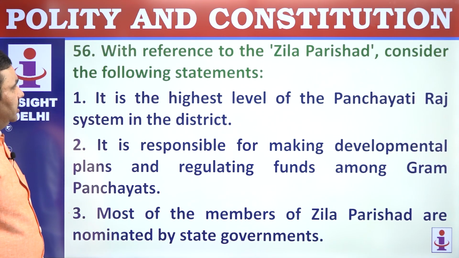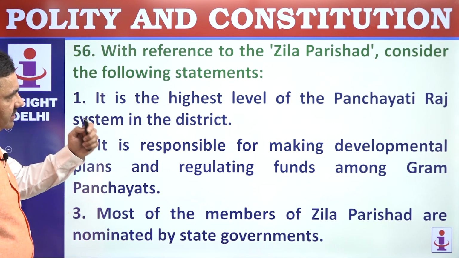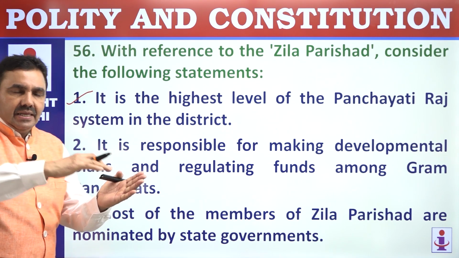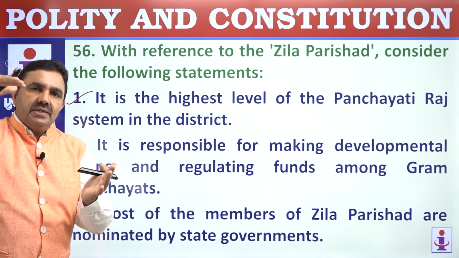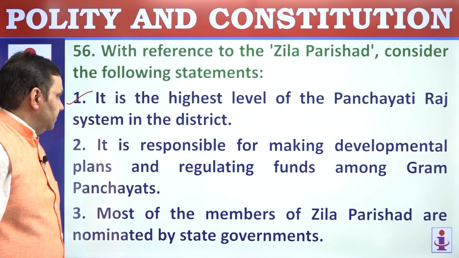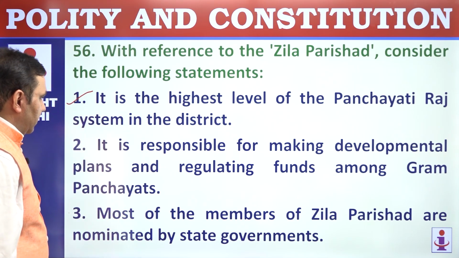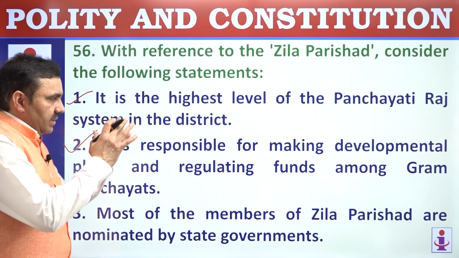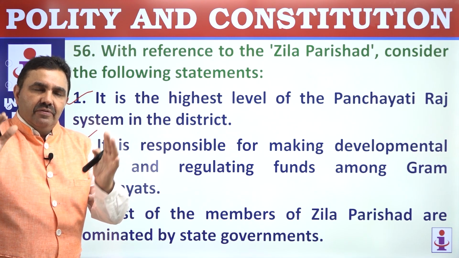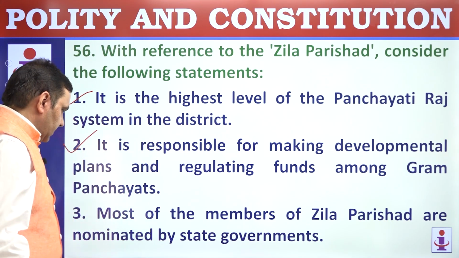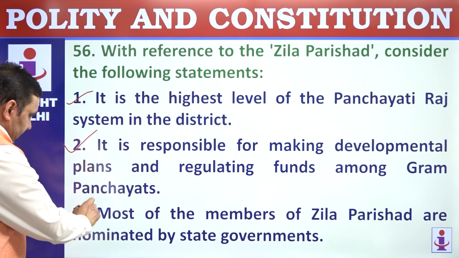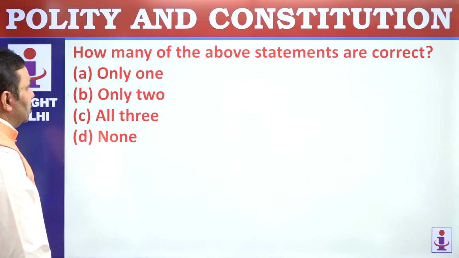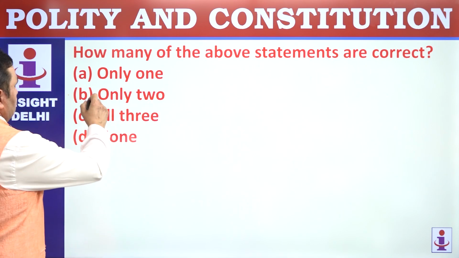With reference to Zilla Parishad, consider the following statements. It is the highest level of Panchayat system in the district: village, then block, and then district. We have a 3-tier system of Panchayati Raj. It is responsible for making developmental plans and regulating funds. Perfectly correct. Block level body and district level body regulate the flow of funds to Gram Panchayats. Most of the members of Zilla Parishad are elected. Some are nominated, but most are elected. So 3 is wrong. 1 and 2. How many are correct? Only 2.